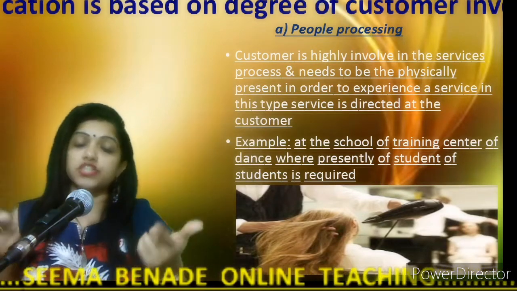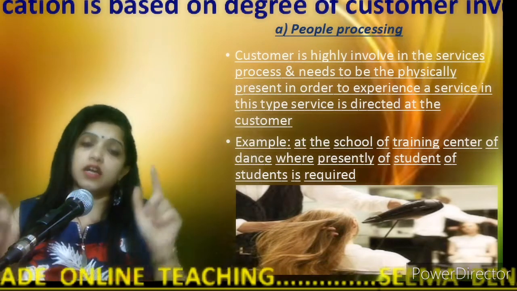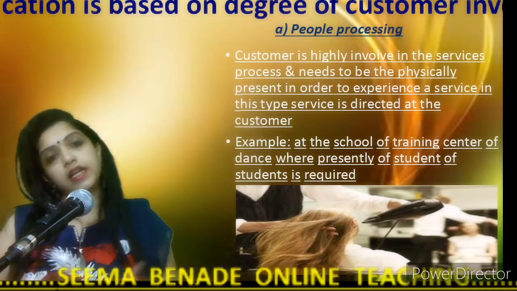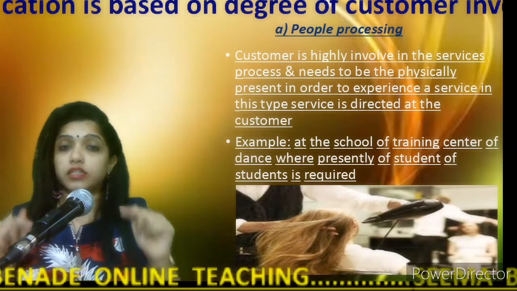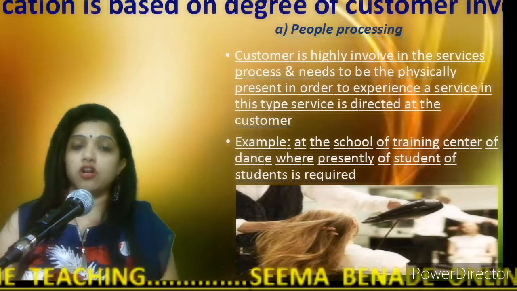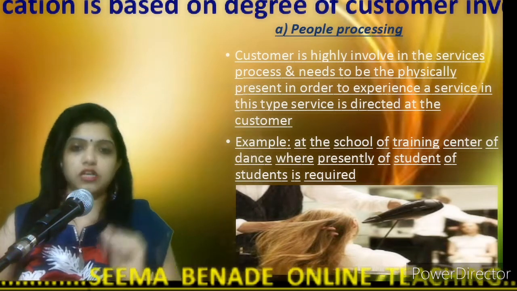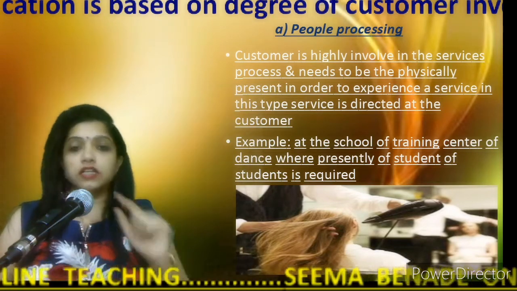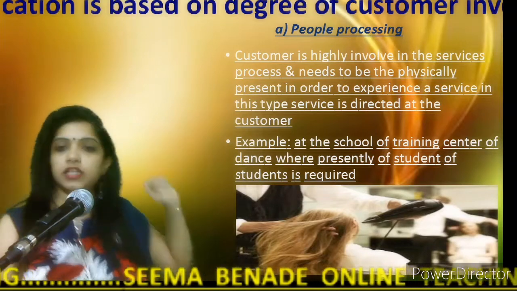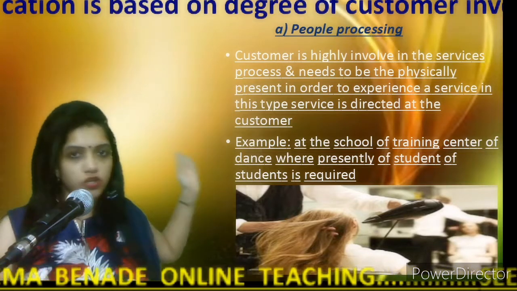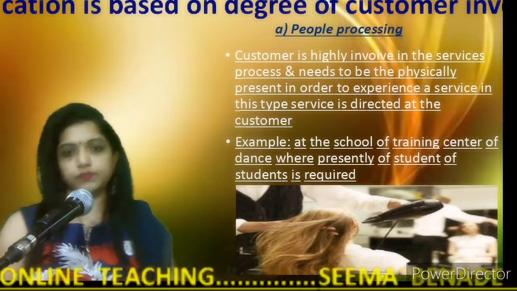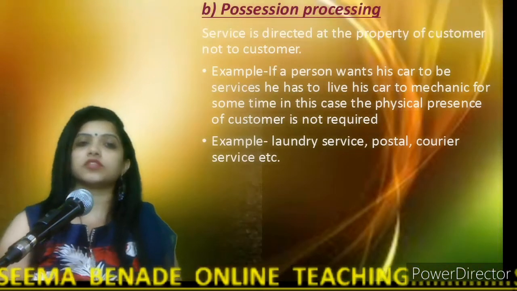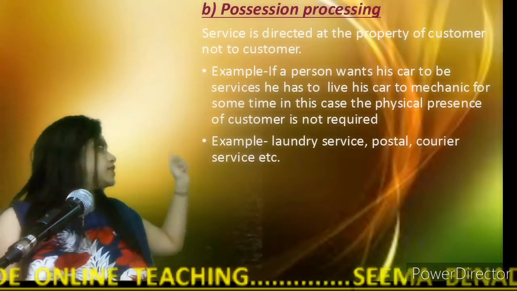She personally goes and sits there, has the haircut or the treatment on her hair, and only then can she get that service. So the customer's physical involvement or appearance is a must. There is a high degree of involvement of the customer in such services, so they come under this category, people processing services. Got this? People processing.